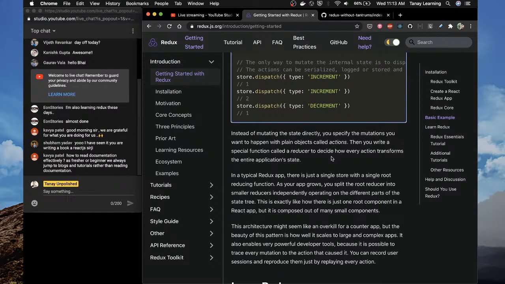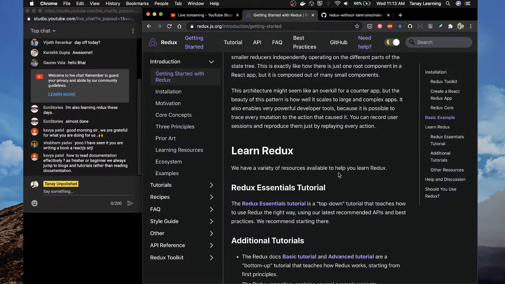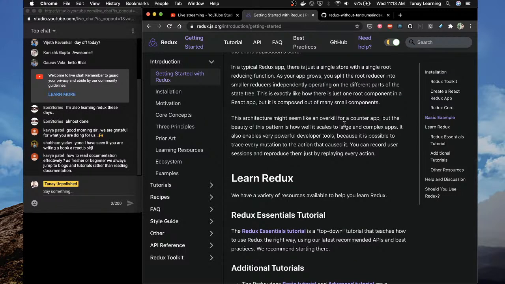Tutorials and blogs are also okay, but I prefer documentation. It's changed in 4 years, right? But there was a time when I knew every part of the documentation of Redux. So whenever I have to refer something, I can just go through documentation. Docs have everything. It's like a book, right? So you can always refer to a book when you are in trouble.